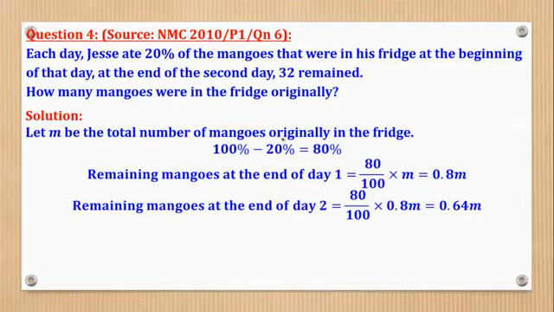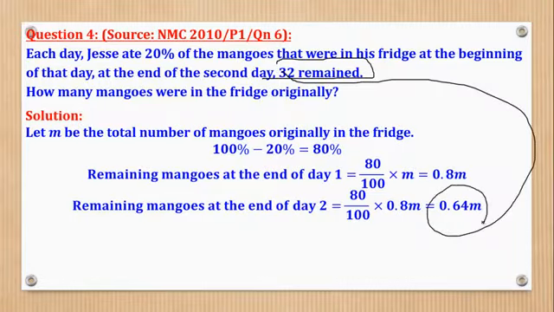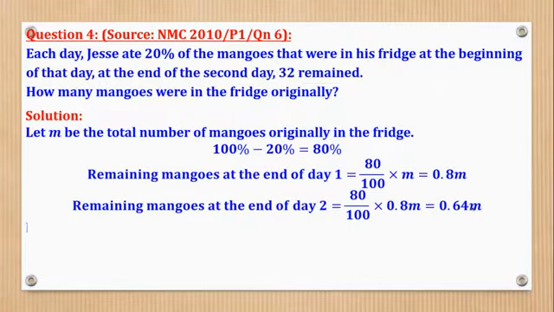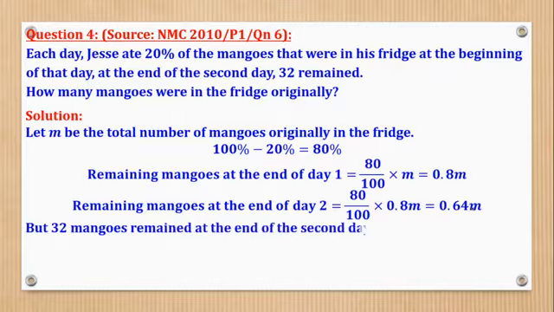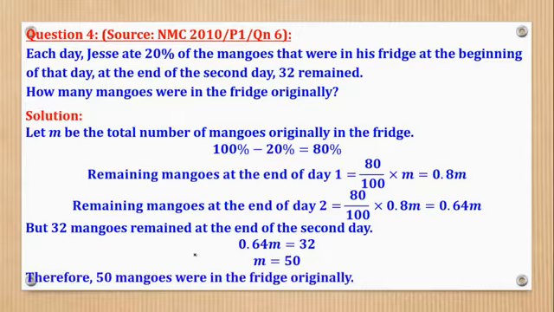Now they've told us something, that these ones remained in the end. So this should be equal to this. Let us equate the two and we see we have a linear equation, so to make M the subject, I'll divide both sides by 0.64 and M will be 50. So you'll come out that originally there were 50 mangoes in the fridge.